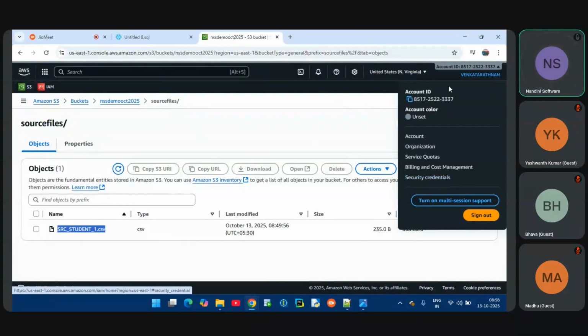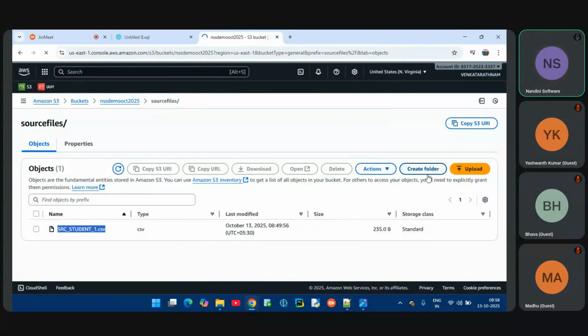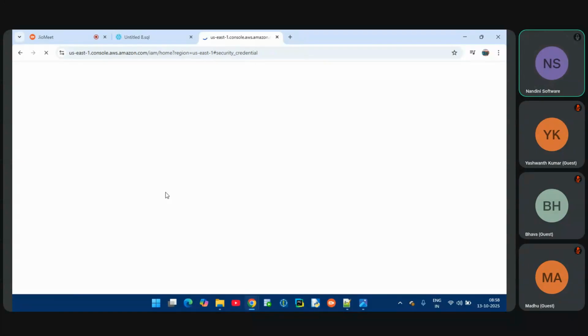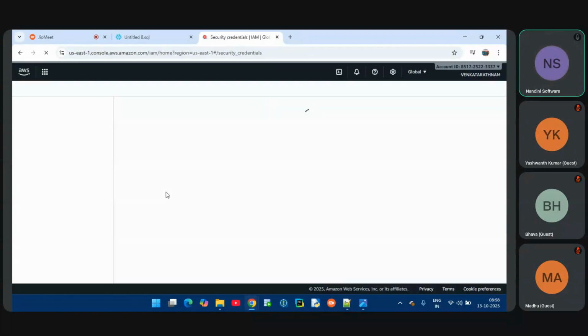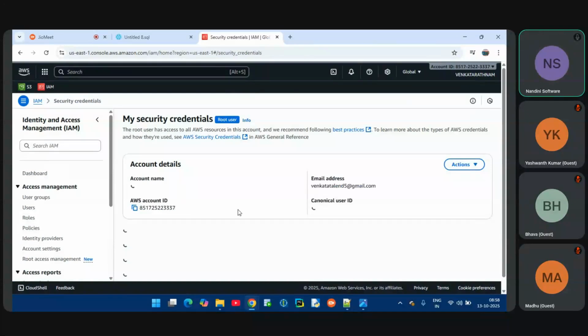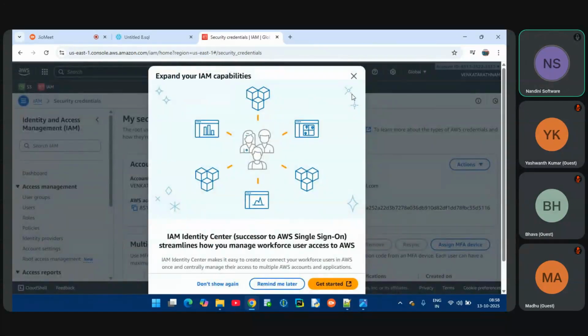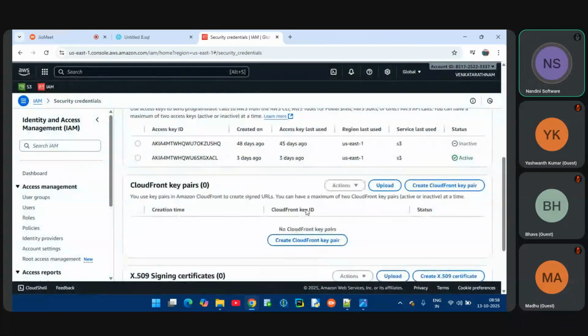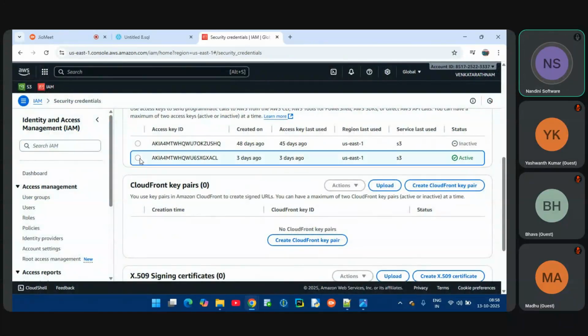Okay, so let me go to AWS. After logging in, there is a security credentials option. I need to get the credentials, right? Let me go to security credentials. Now let me go down. Let me deactivate this. Okay, I've already created one, guys.